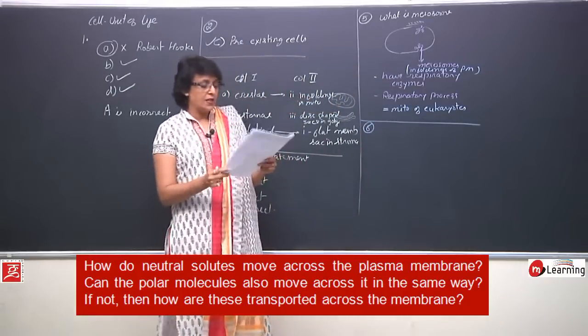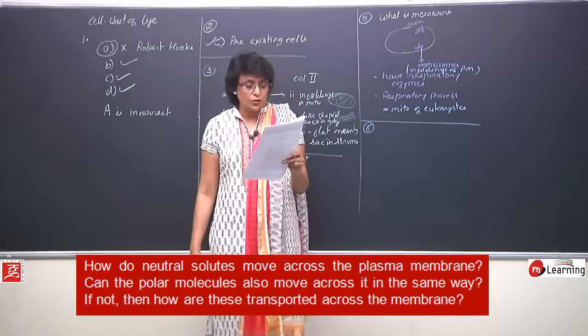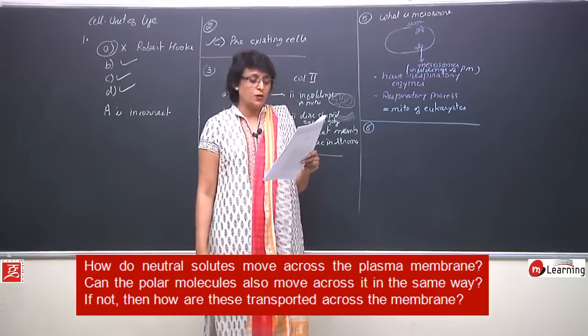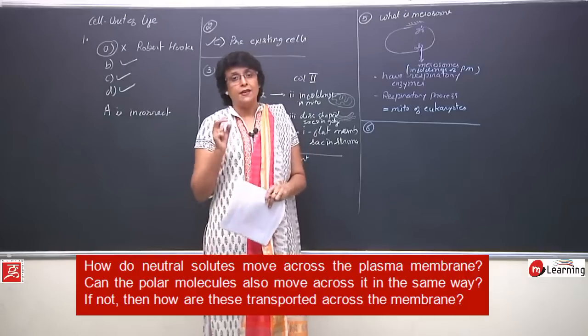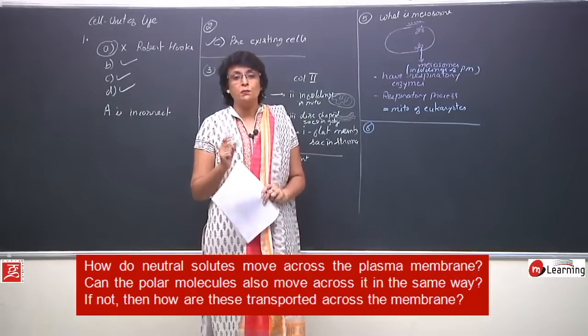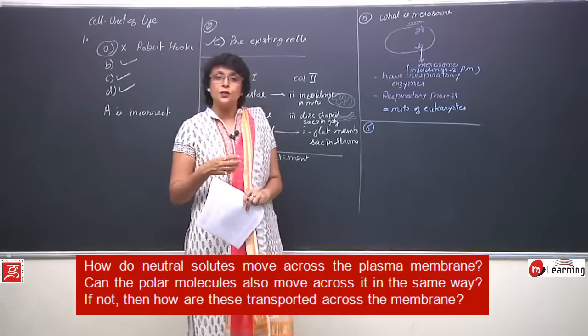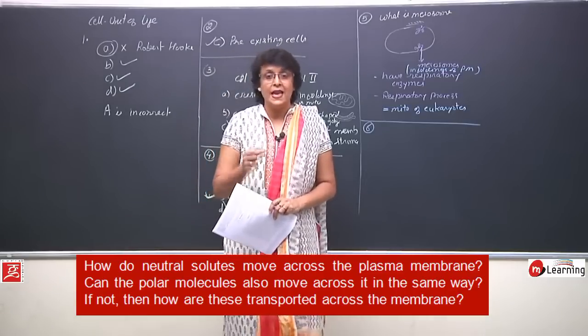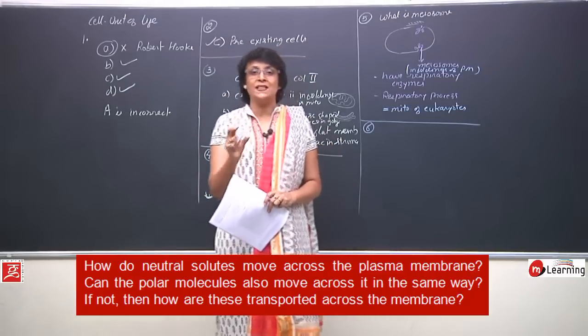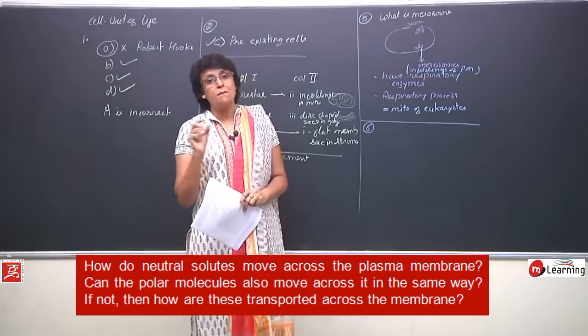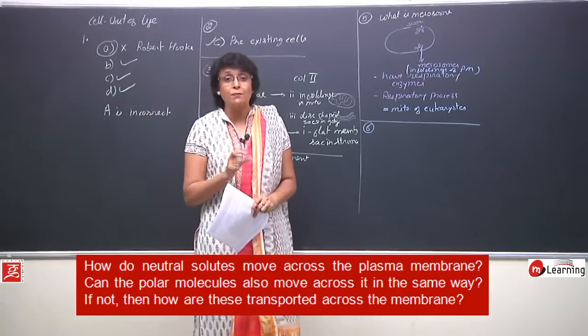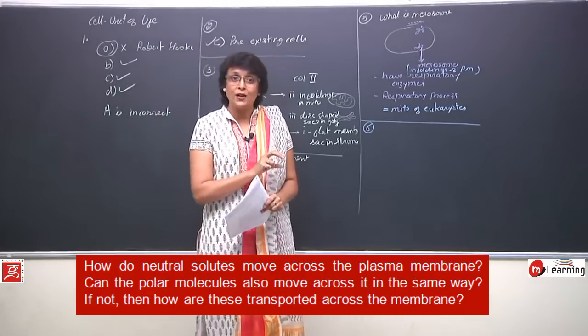Question number 6. Sixth question is, how do neutral solutes move across the plasma membrane? See, whenever we answer a question, we have to keep in mind how many parts are there, because for evaluation purpose or for marking things, every part of a question has been assigned some marks. So if we miss one part, we are not going to get marks for that particular part of the question.